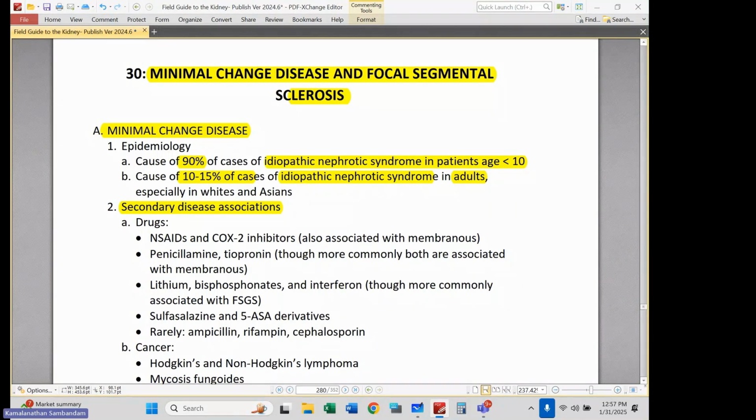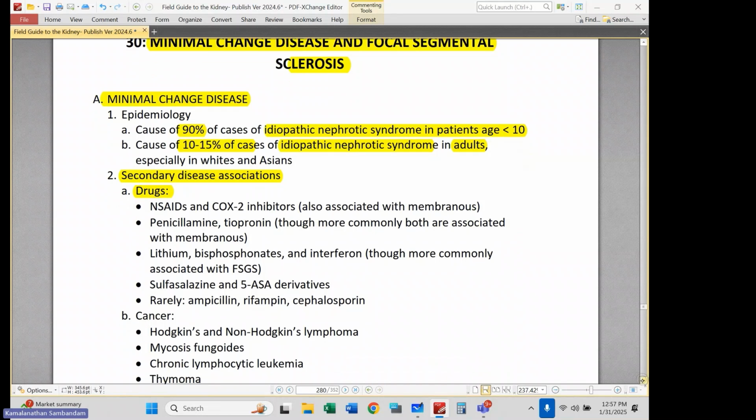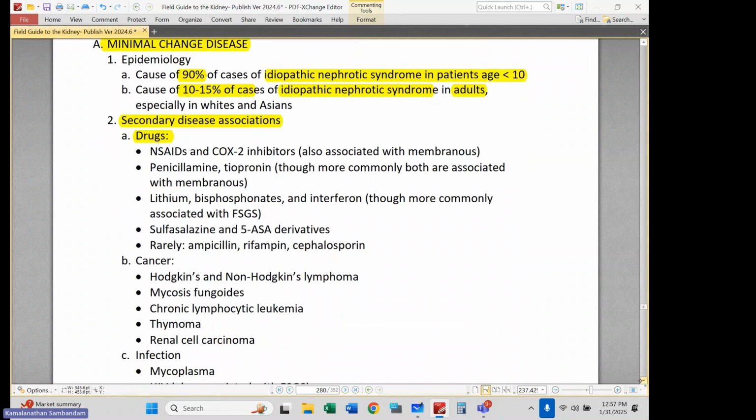Now, minimal change disease is typically idiopathic and happens without any inciting event. However, there are some secondary disease associations. These are also cataloged in that chart that we started with in the intro to GNs. So this is a recapitulation of some of those things. Nonsteroidals are associated, as with membranous nephropathy.